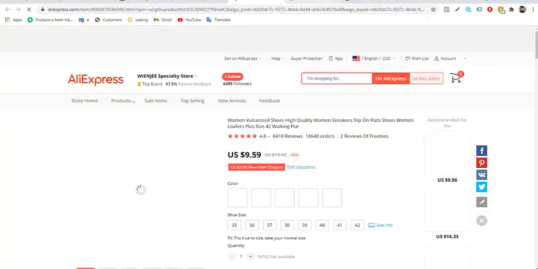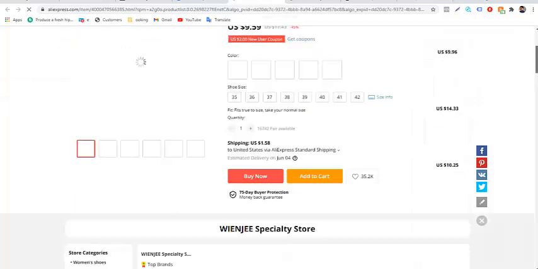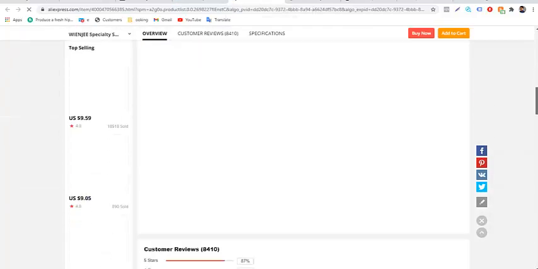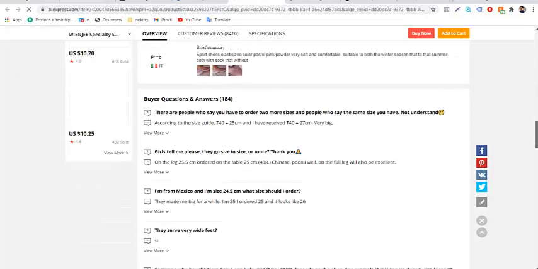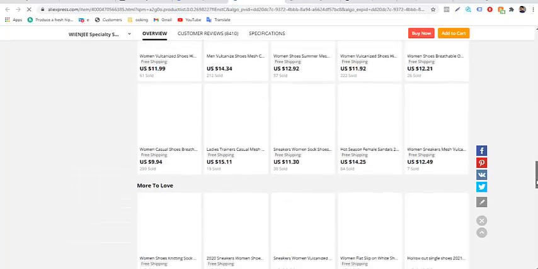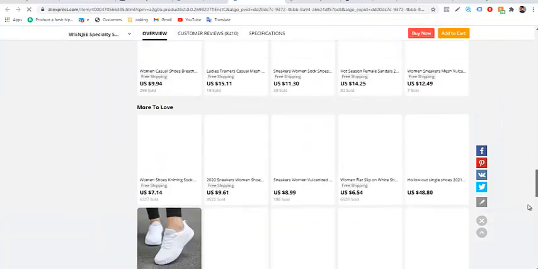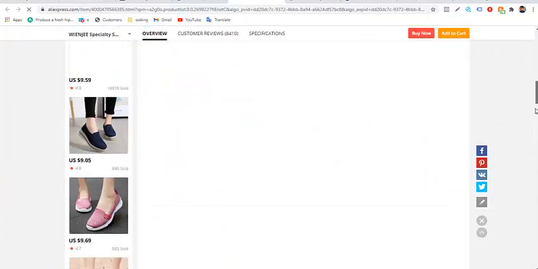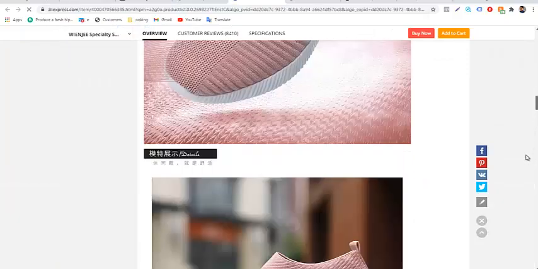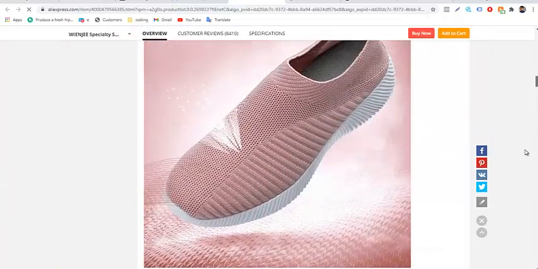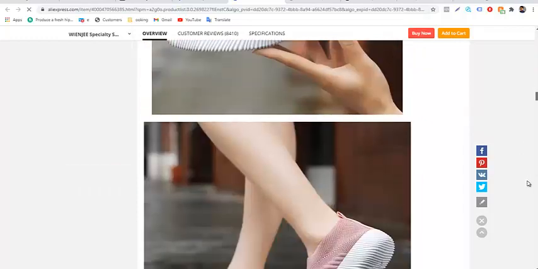Sometimes the loading icon at the top of the browser will stop spinning, but you don't know that it didn't load completely. You have to scroll down a little bit, gradually scrolling down, and allow the page to bring out the bigger images. You can see this place is not loaded at all. So you just have to wait for it to load. That is when you know that the product has loaded now. It's now showing the bigger product images.